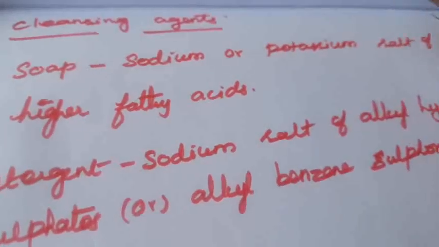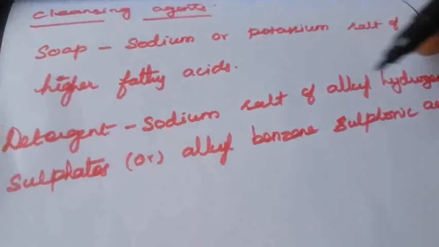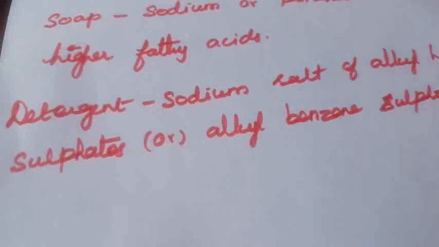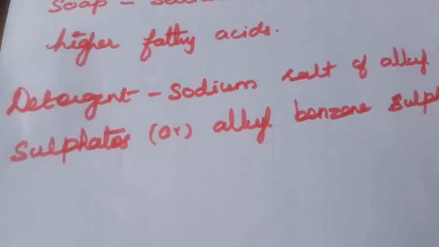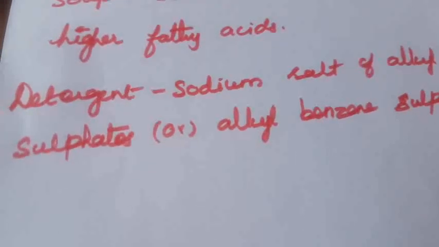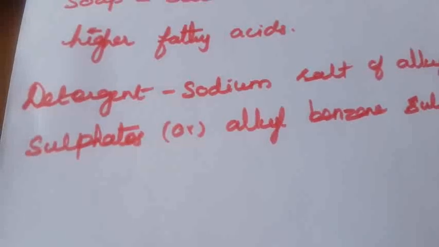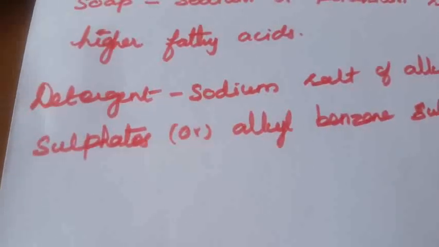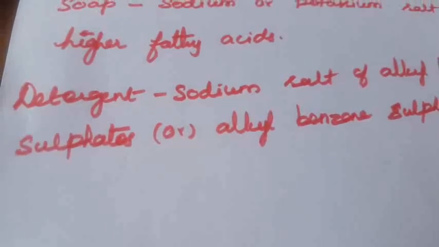So what is the difference between soap and detergent? Detergents are the sodium salt of alkyl hydrogen sulfate or long chain alkyl benzene sulfonic acid. There are different types, that is anionic detergents, cationic detergents and non-ionic detergents.